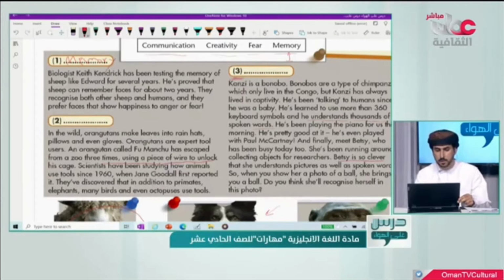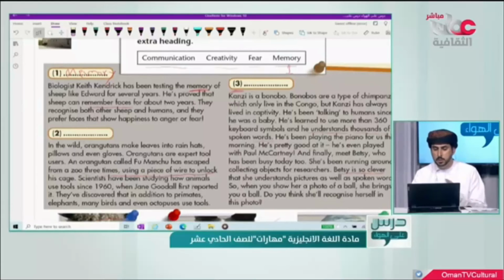Actually, we have keywords here. Biologist Keith Kendrick has been testing the memory of sheep like Edward for several years. He has proved that sheep can remember faces. So this text is talking about memory, about remembering things and so on. So the most appropriate title here is memory.